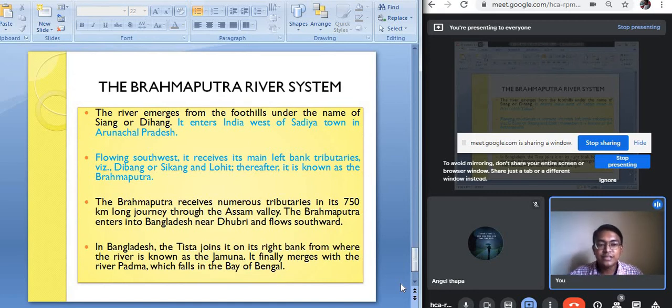So these are the three important Himalayan rivers, that is the Indus, the Ganga and the Brahmaputra. These three Himalayan rivers supply water to a very large part of our country. So we have just completed the important rivers of the Himalayan drainage system.